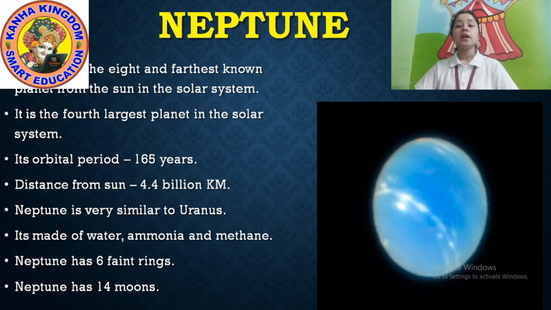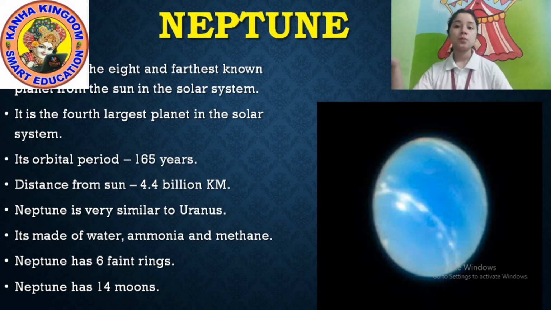Listen carefully. Neptune is the 8th and the farthest known planet from the Sun in the solar system. It is farthest. We already saw in the picture of the solar system that Neptune is in the last orbit.